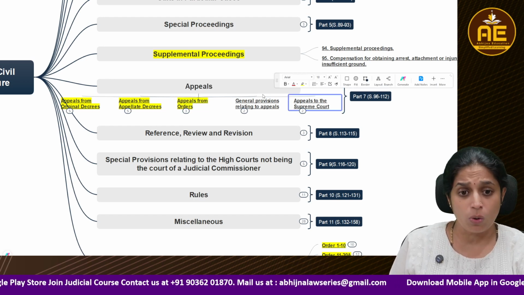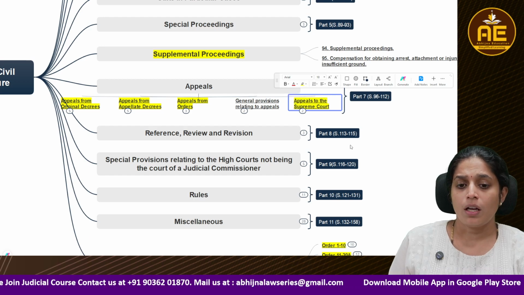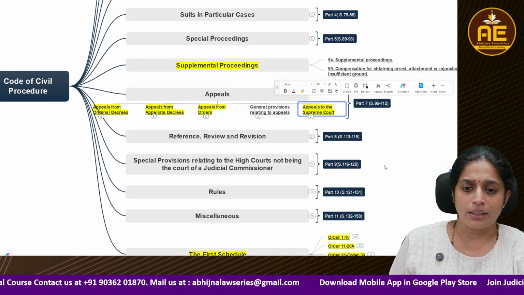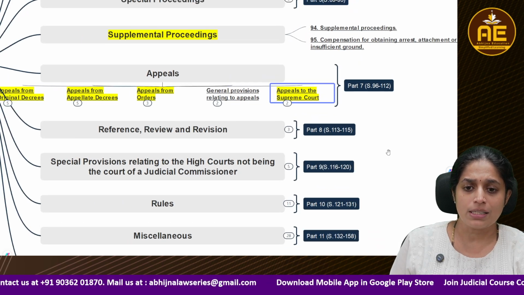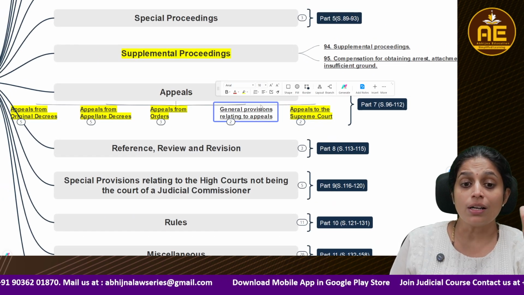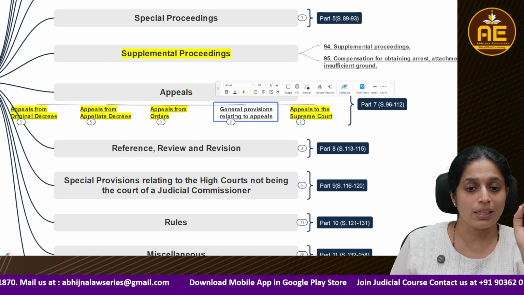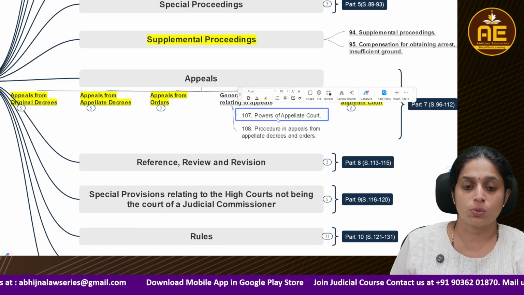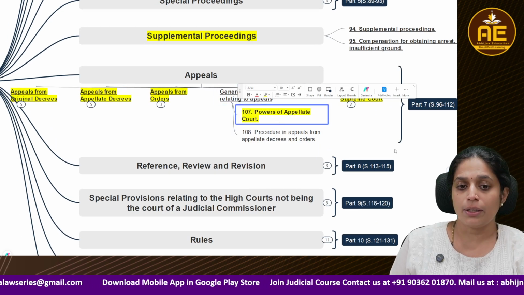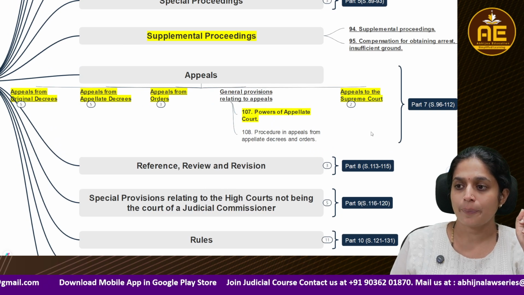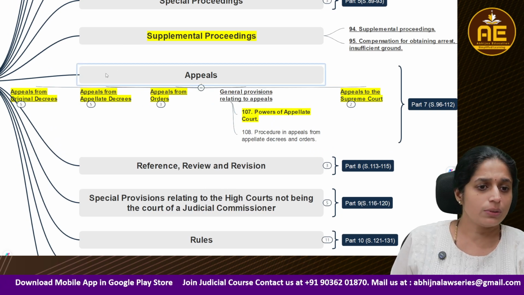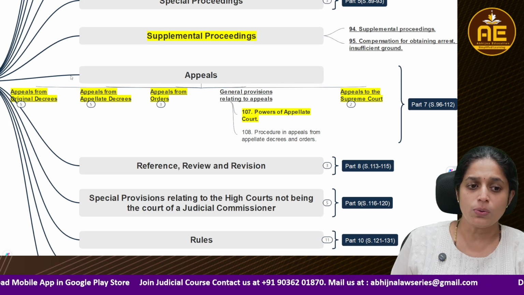Then appeals to the Supreme Court also we have. When we learn about appeals, we have to understand the powers of the appellate courts. So that's very crucial. So here we are going to learn the powers of the appellate court. That's very, very important.